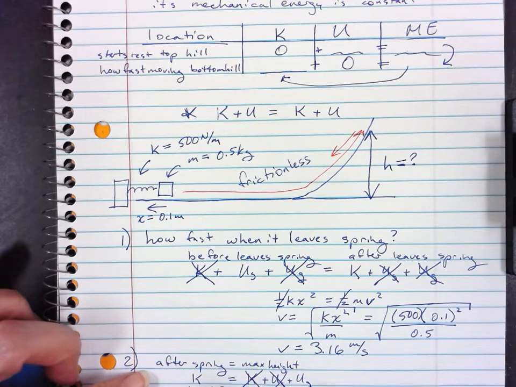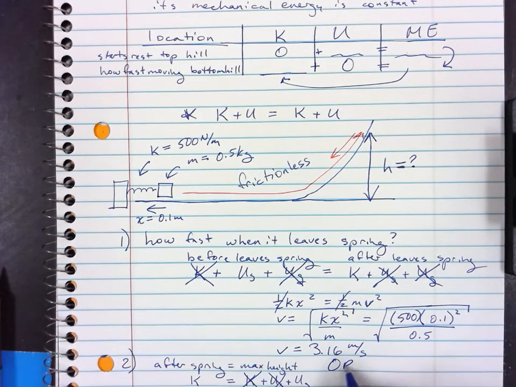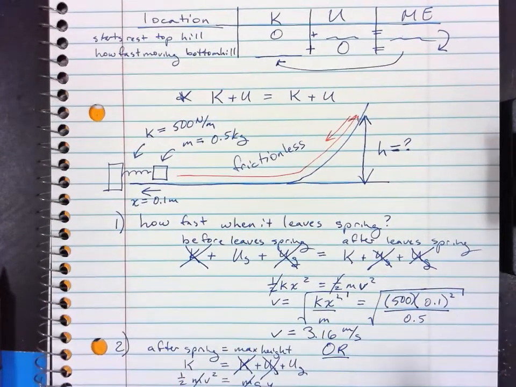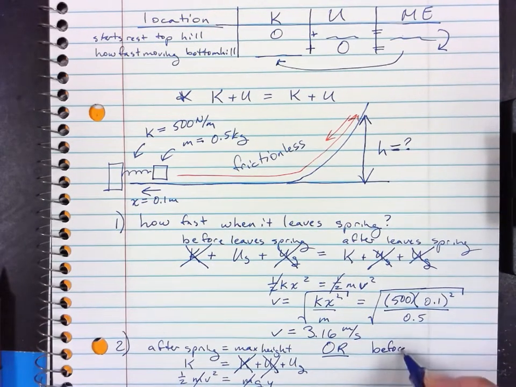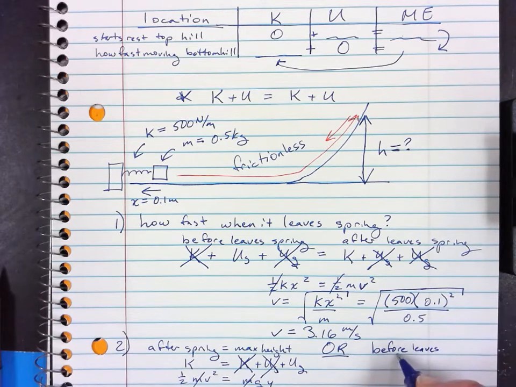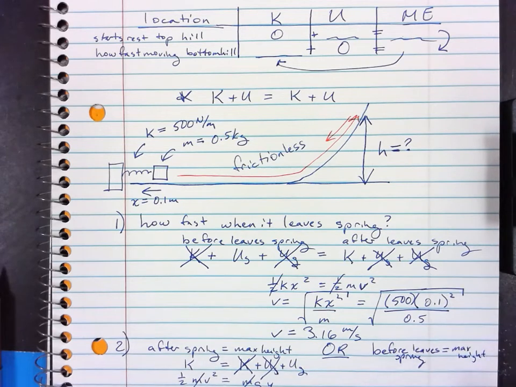Notice the mass cancels out. And you could solve this. Or we could go back to the beginning, before it leaves the spring, to max height. If no energy is lost, you can go from the very, very beginning to the very, very end.